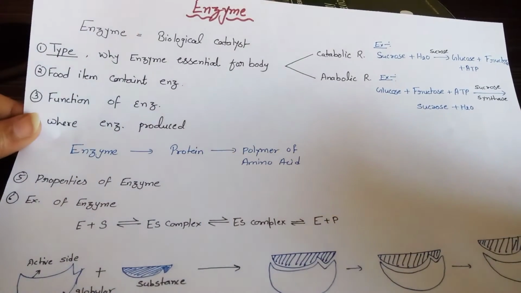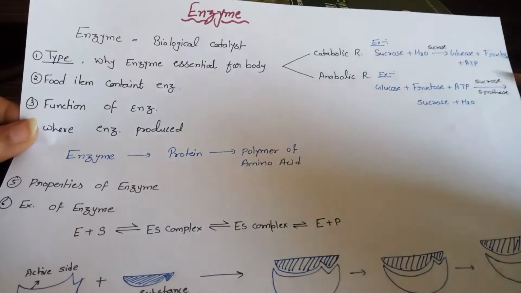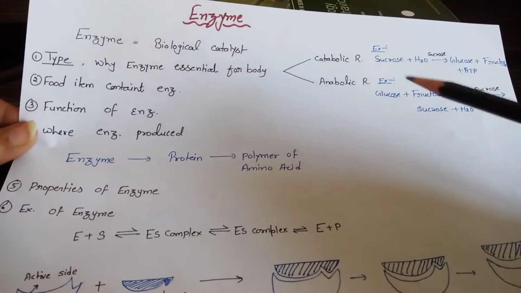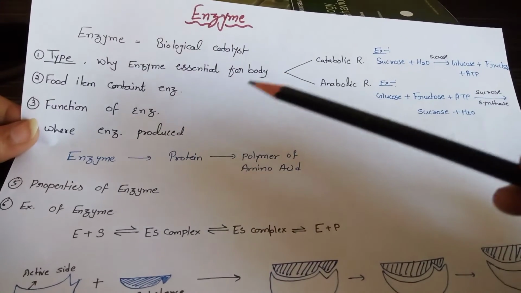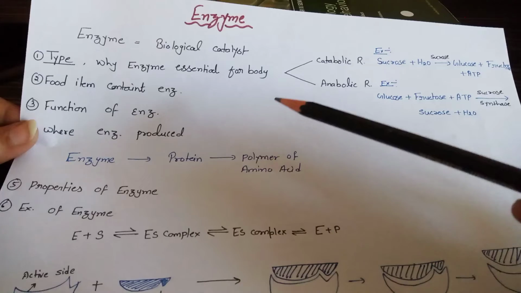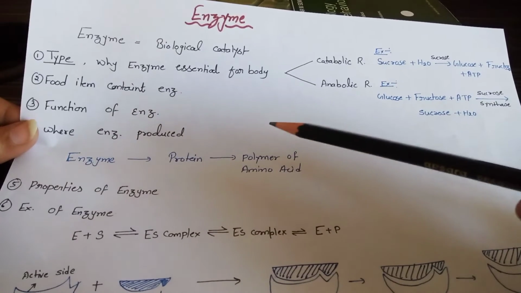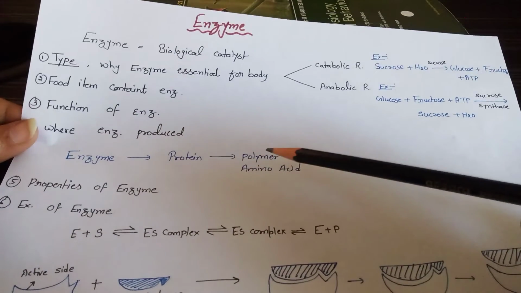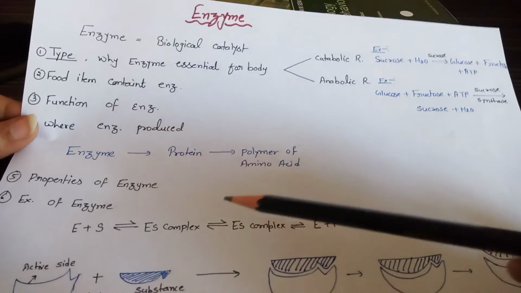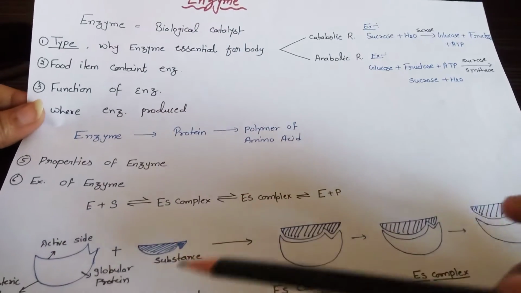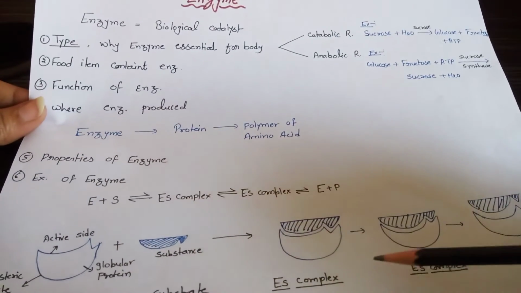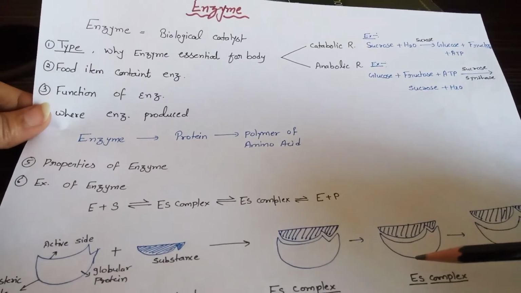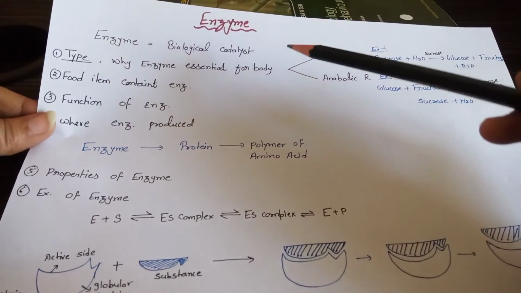Hello everyone, this is Shraddha and today I will explain the enzyme in this lecture. In this lecture I will cover the types of enzyme, why enzyme is essential for our body, food items that contain enzyme, function of enzyme, where enzyme is produced, properties of enzyme, examples of enzyme, and the enzyme substrate complex activity. Okay, so we start with the enzyme.